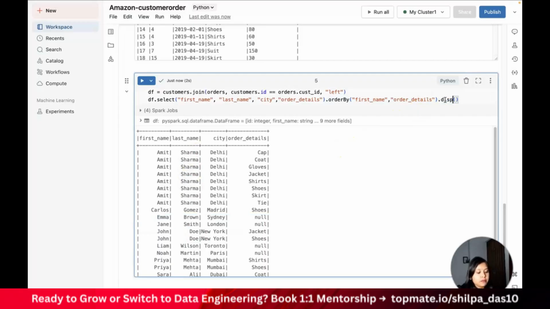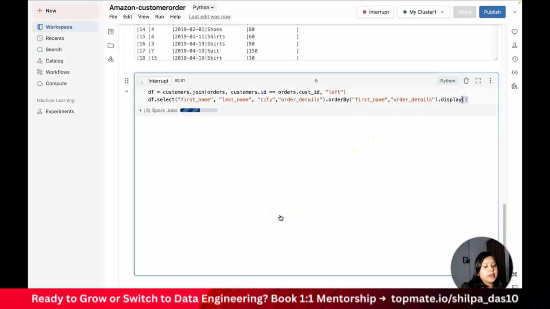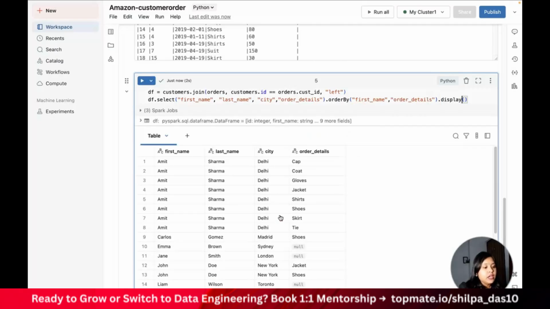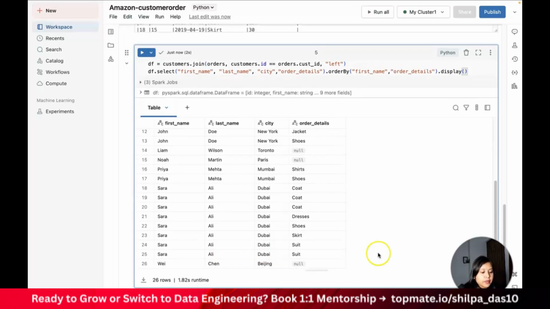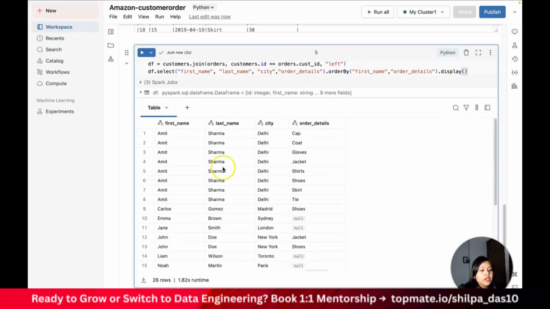So if I do a display, maybe it is going to show me more records, but let's give it a try. Now you've got the context: even if they have not placed an order, they have records in this particular data frame. So now you see V is also present here with the null value, right? So this is my complete data set.